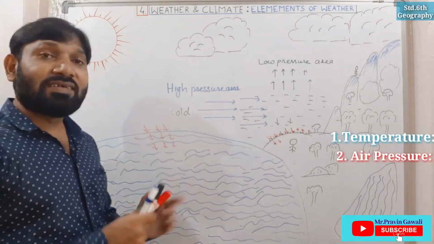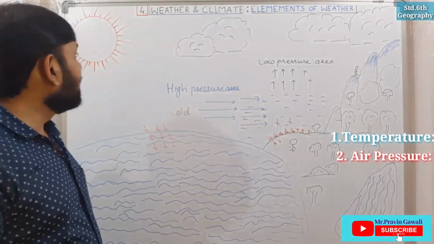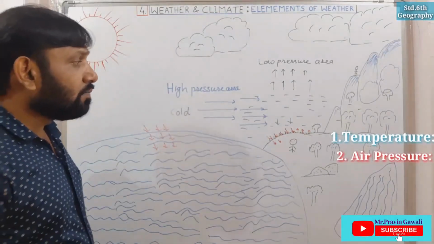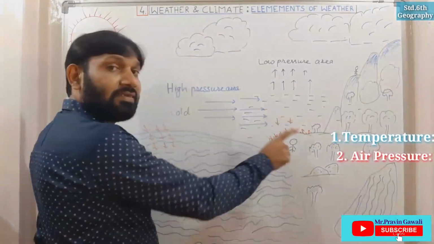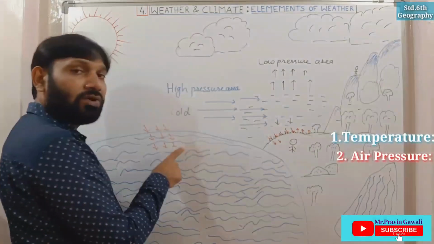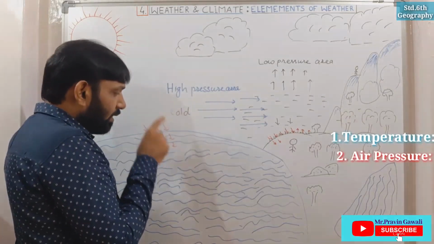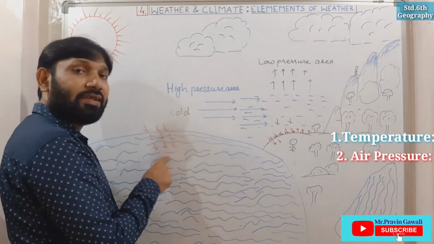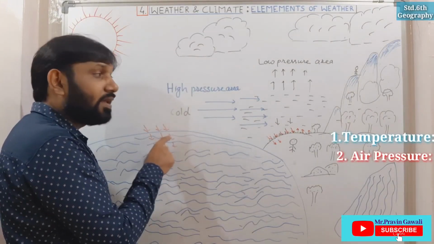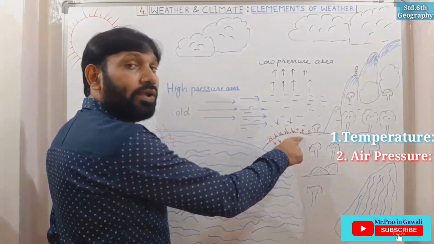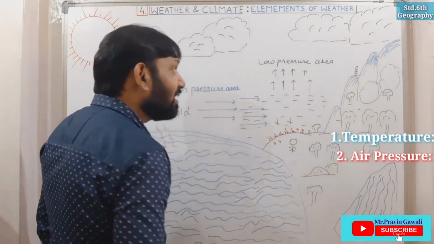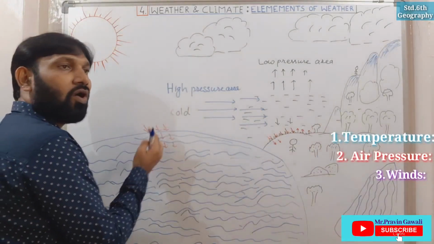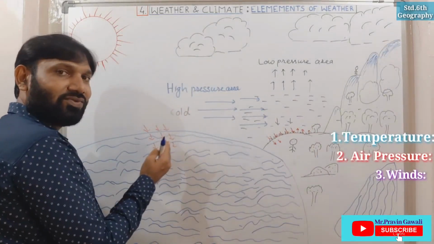And vice versa in the night time. If it is night, the earth's surface gets cold quicker than the water, and in the night the water is warm. Here we find the warm air, and here we find cold air. It means the winds blow from land to water, or land to sea. Okay students, have you understood?